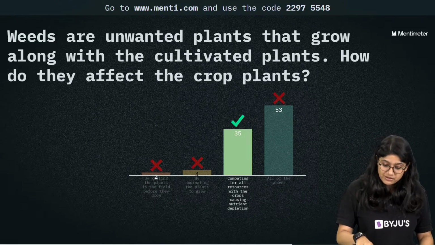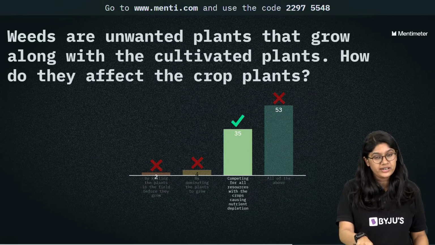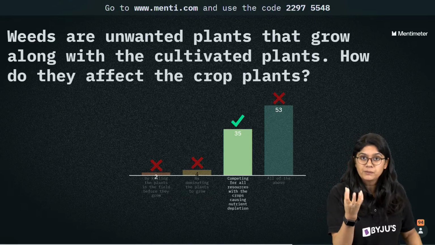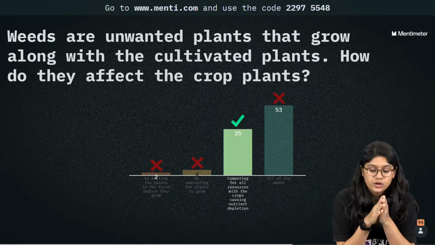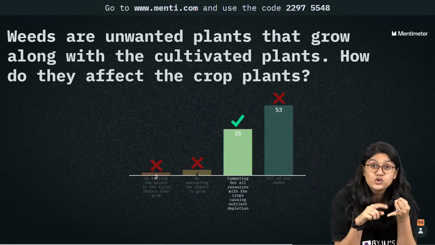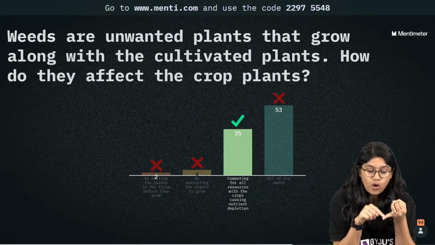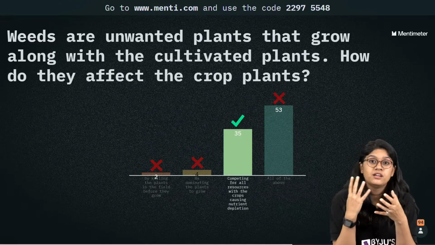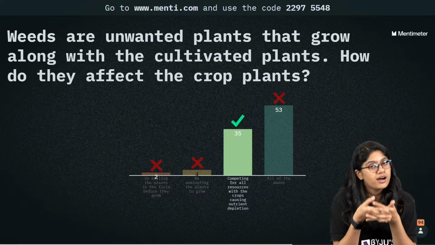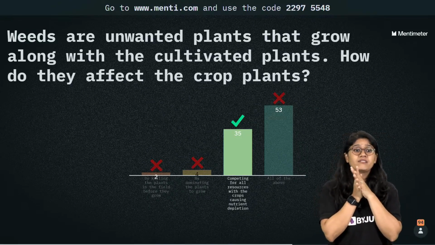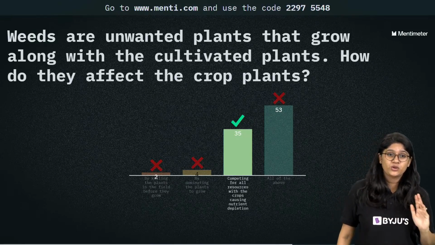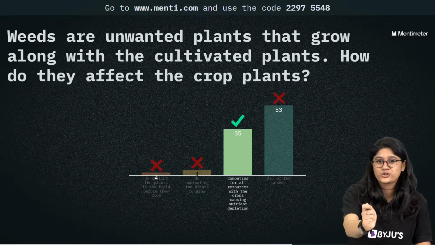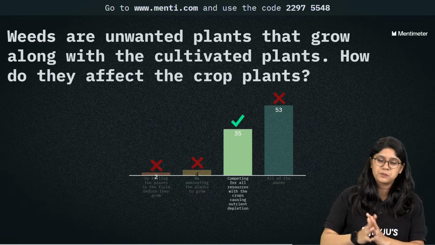Yes. So option number C is correct. 35 of you have voted for the correct answer. 53 of you actually got confused with it. See, when we talk about a weed, right? A plant which is an unwanted plant. So it will compete, right? For the resources, nutrient resources. Water also provides the nutrient, right? Sunlight is also there, which actually helps in the process of photosynthesis. Of course, the nutrients which are added into the soil are important. Clear? Very good. They don't have any weapons, right? Guns नहीं उनके पास में. तलवार नहीं है कि हाँ चलो हम plant को disturb करेंगे और kill कर देंगे. ऐसा थोड़ी ना कर रहे हैं.